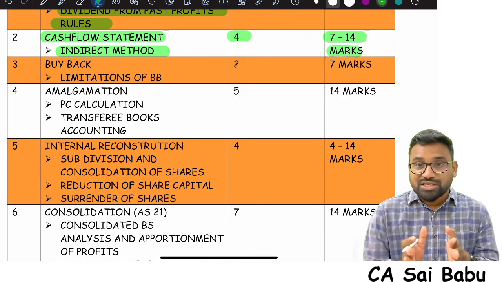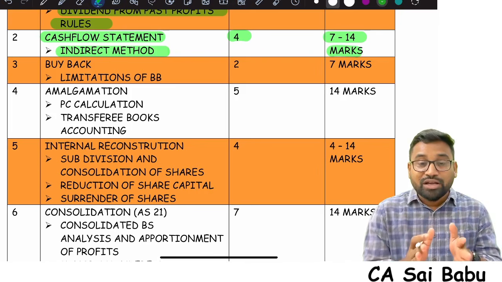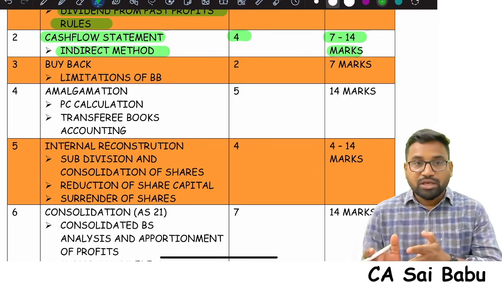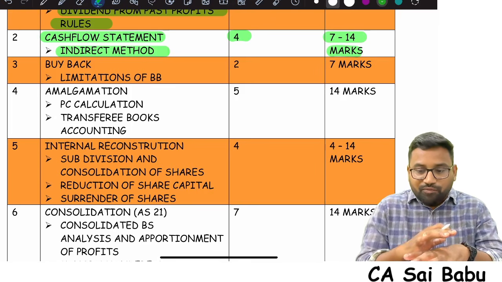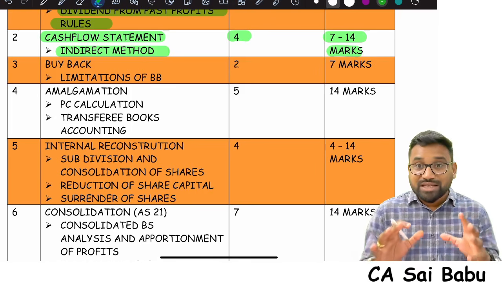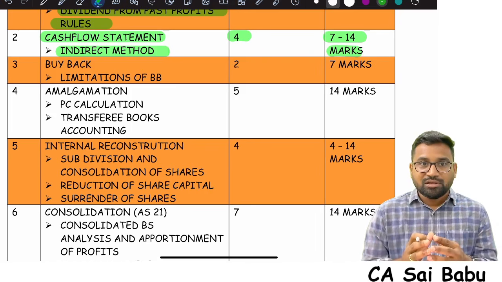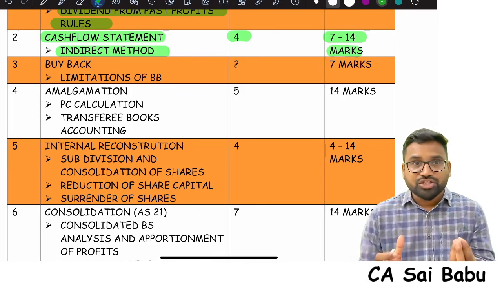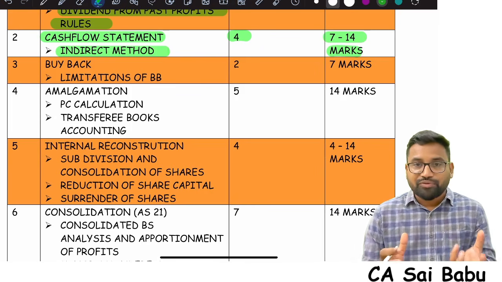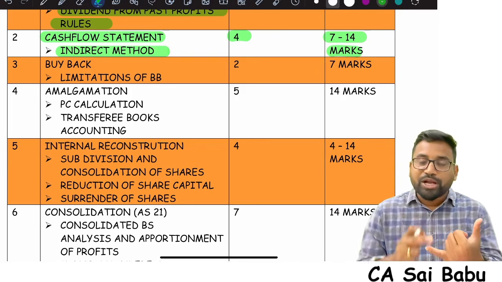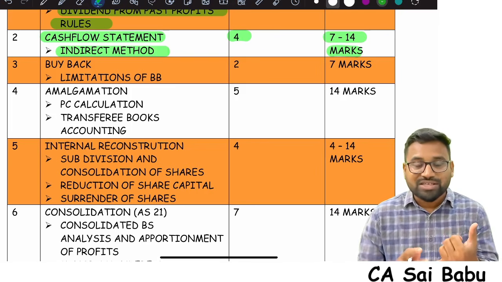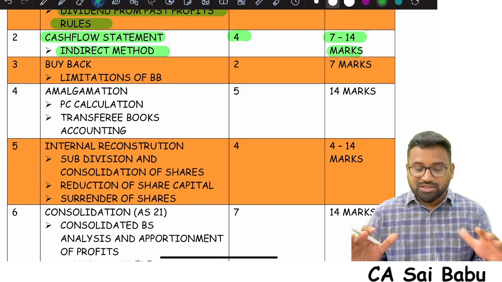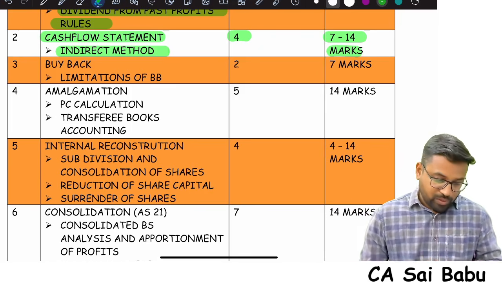Now, my suggestion is, this time I have uploaded a new revision marathon. In that, I have covered all the important areas with examples comprehensively. And also, last time I gave one video called important adjustments. Even in that important adjustments video, I have explained all the adjustments, how net profit before tax is calculated, tax adjustments, everything. So kindly refer to those videos.